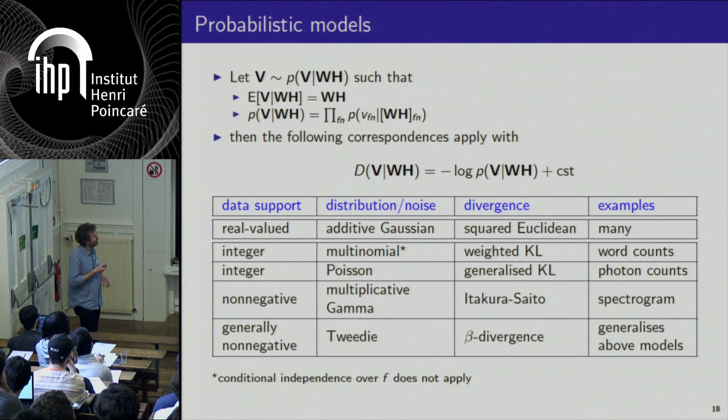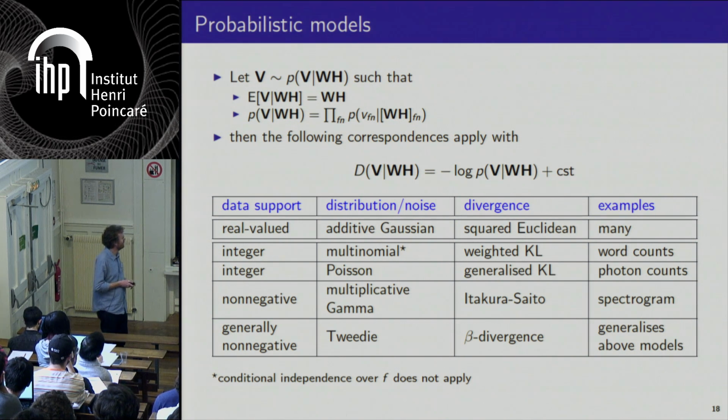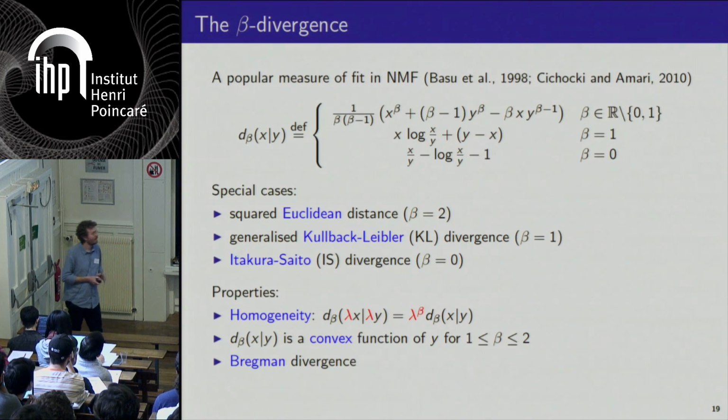And the beta divergence that I will introduce in the next slide is interesting because it generalizes all these divergences, and it corresponds to a less known distribution called the Tweedie distribution.